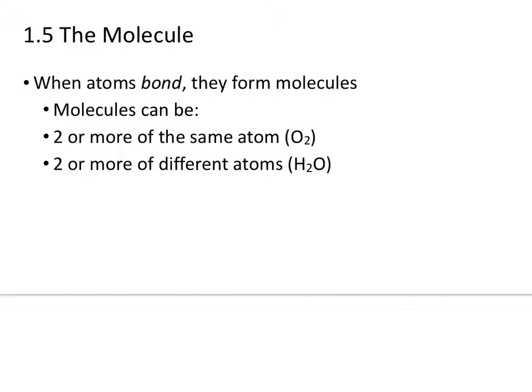So, when atoms bond, we say they form molecules. They can be two or more of the same, like for example, oxygen. There's an oxygen right there, another oxygen right there. Well, that's a little bit bigger than the other one, but you get the idea. They travel around together. That's what you breathe right now. They travel around in pairs because oxygen by itself, right here, is not stable.